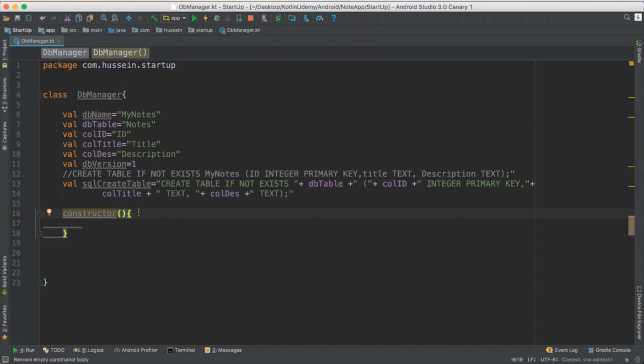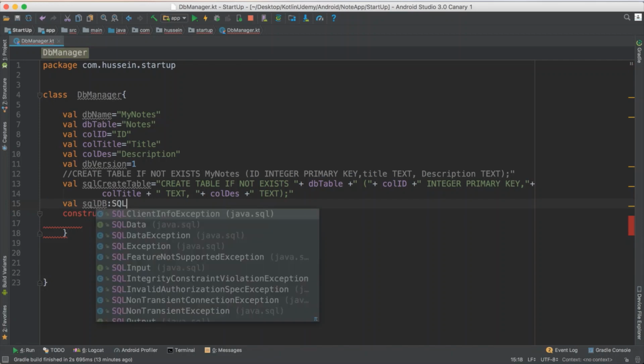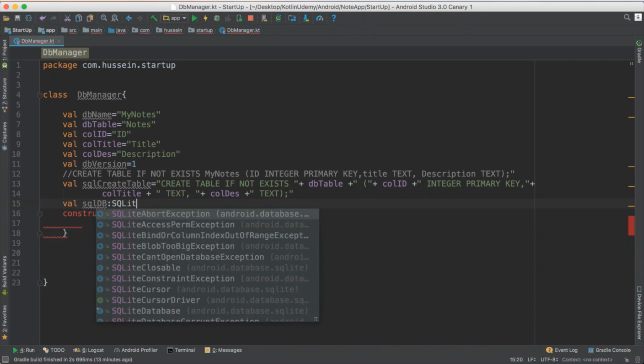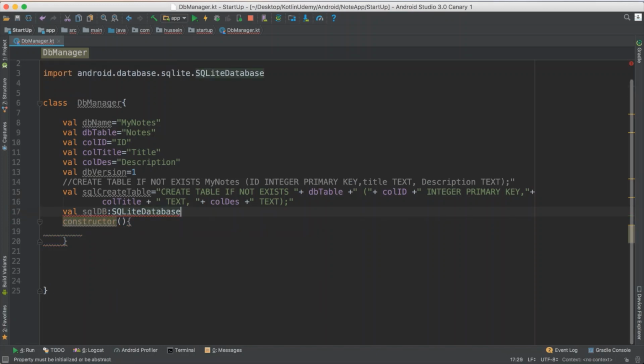Also, don't forget to define one more important thing, which is the SQL DB. Say SQLDB, which is an instance of SQLiteDatabase, and we will see it later on. For now it is null and doesn't have anything. We will initialize it later on. So now this is SQLiteDB. For now, as I said, it doesn't have anything.